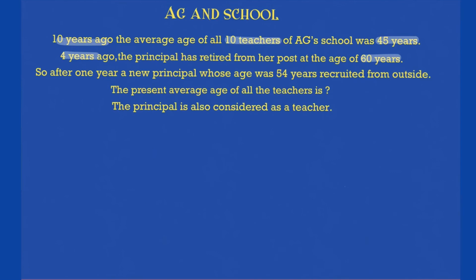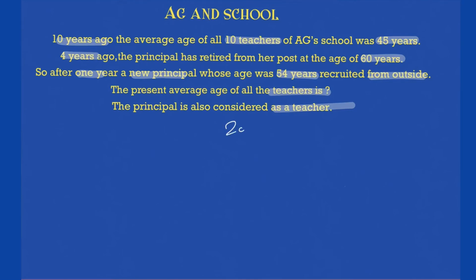But after 1 year, when the old principal retired, a new principal whose age was 54 years was recruited from outside. So one more teacher joined in, which means his age will now be added. After subtracting, we'll have to look for addition as well. The present average age of all the teachers is, if the principal is also considered as a teacher. Let's see how we implement this additional scenario into the problem.